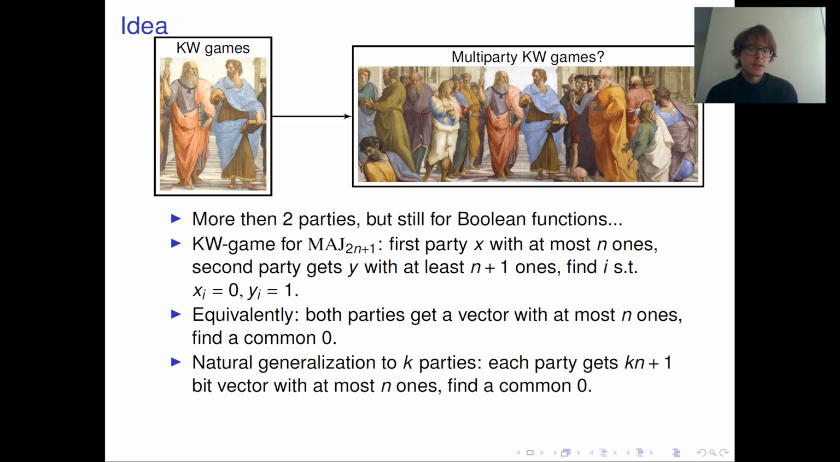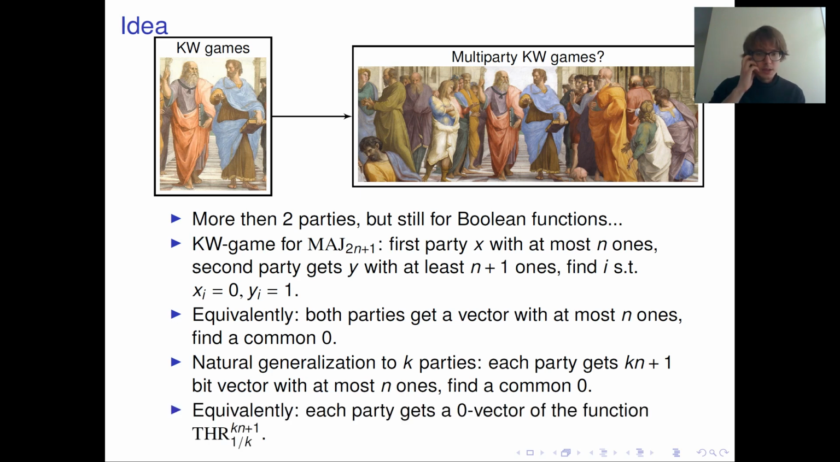So let's assume that there are k parties, each gets a kn plus 1 bit vector, and each vector has at most n ones. So in total, you have at most kn ones. So there will be a coordinate where all k vectors are 0. And let's consider the task of finding some such coordinate. And this is just one more remark, that we can equivalently say that each party gets a vector on which the threshold function that we have already seen, on kn plus 1 bit vectors with a threshold of 1 over k, is 0.